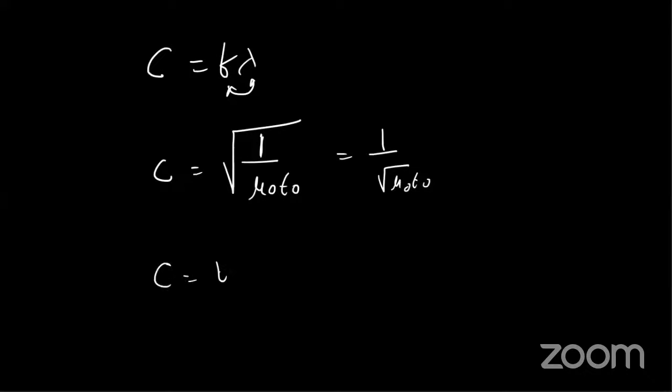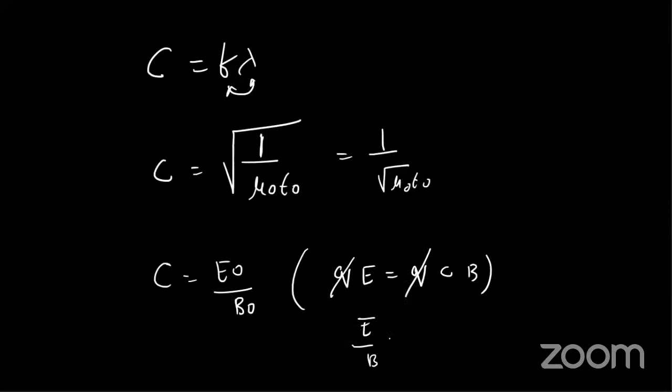And what happens next? c is equal to E naught by B naught. This is from the Lorentz force. If charge into electric field is equal to charge into speed into B, I can cancel the charge on both sides and get E by B is equal to c, the speed of light. So I can derive this formula here also.